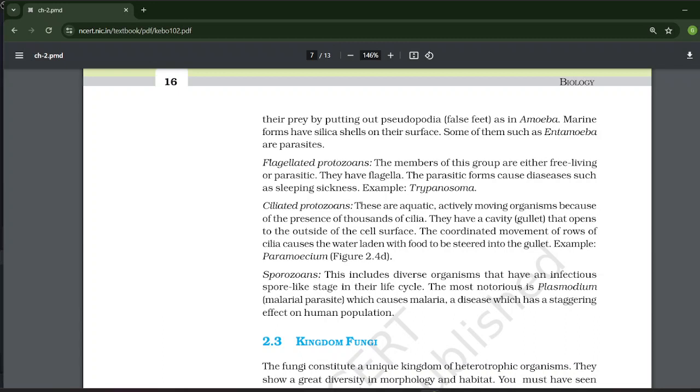The coordinated movement of the rows of cilia cause the water laden with food to be stirred into the gullet. For example, Paramecium. Sporozoa.